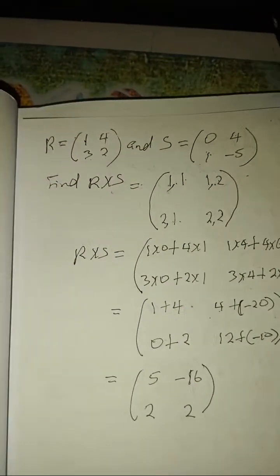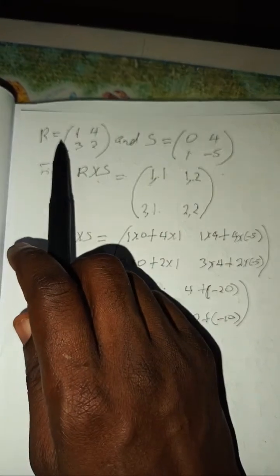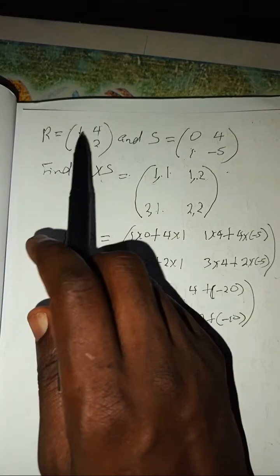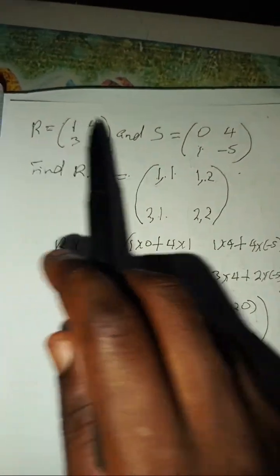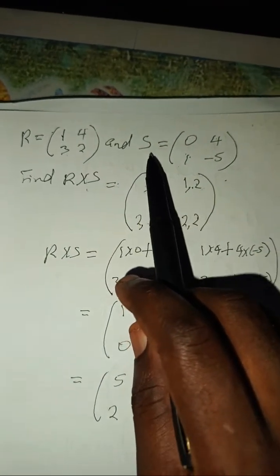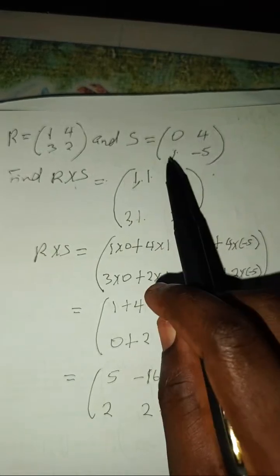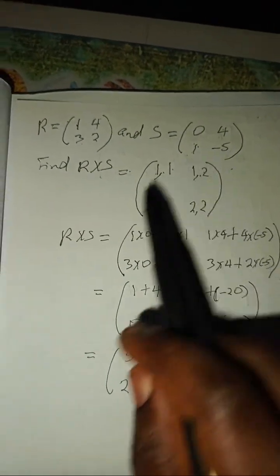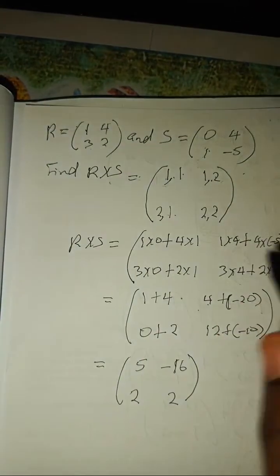Okay, what I'm doing here is this. When you say R is equal to, now, we have 1, 4, 3, 2. That's a matrix R. And here we also have matrix X, which is equal to 0, 4, 1, minus 5. That's another matrix over there. Now we have to find R times X. When you have to multiply, this is what I did.